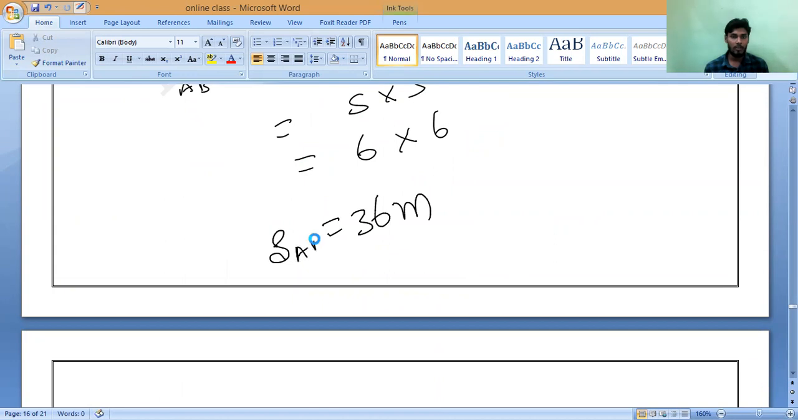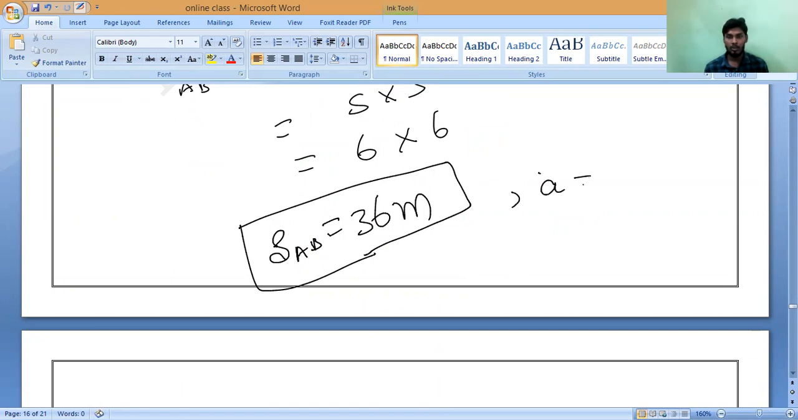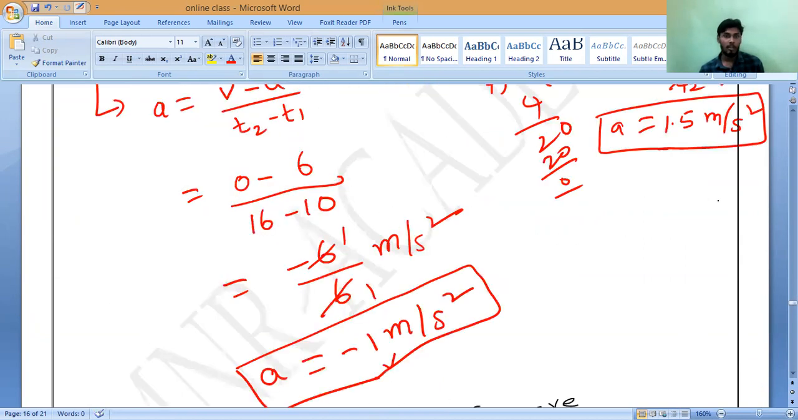So the distance traveled from A to B is equal to 36 meters, but there is no increasing speed. So acceleration is equal to what? 0 meters per second square. Understanding? From A to B alone.